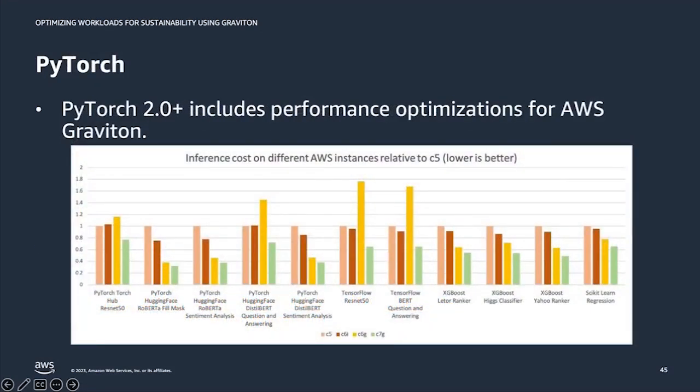Next up, PyTorch. PyTorch 2.0 plus includes performance optimizations for AWS Graviton. Really easy to use. You can see here a little chart here with performance, different instance types using PyTorch. But again, you can see great improvement there on the Graviton platform.